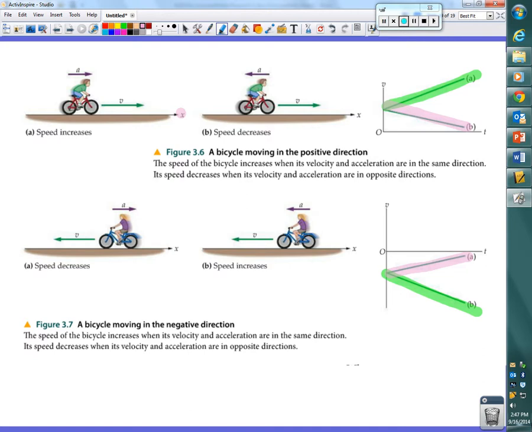So, I creatively use colors to try and illustrate similarities and differences. What's happening in both of the green colored graphs? Increasing velocity, or physically, what would we see happening to those bicycle riders? They're going faster, they're speeding up.